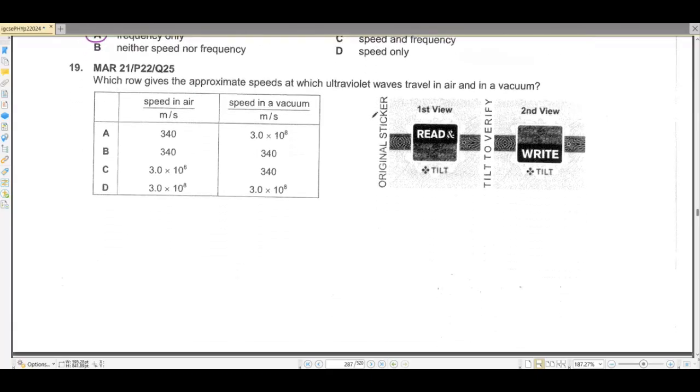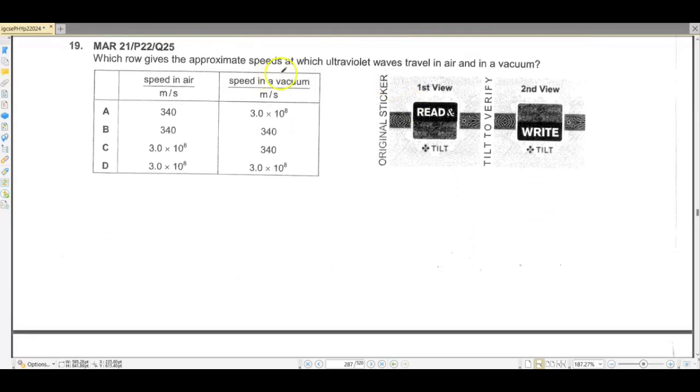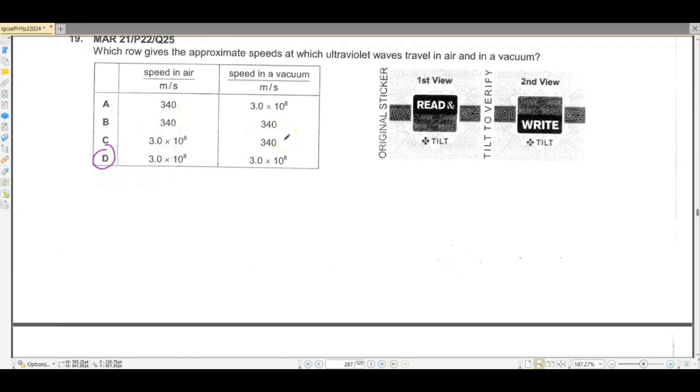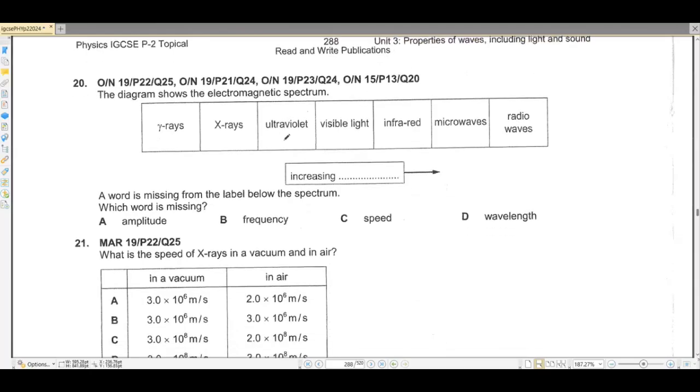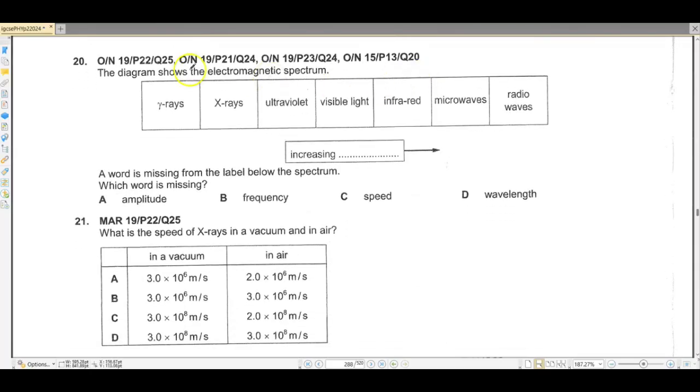Question number 19. Which row gives the approximate speed at which ultraviolet travel in air and vacuum? Ultraviolet travel in air and vacuum at almost the same speed. ठीक है? So 3 into 10 raised to the power 8 is our correct option. Okay. Question number 20. The diagram shows the electromagnetic spectrum.